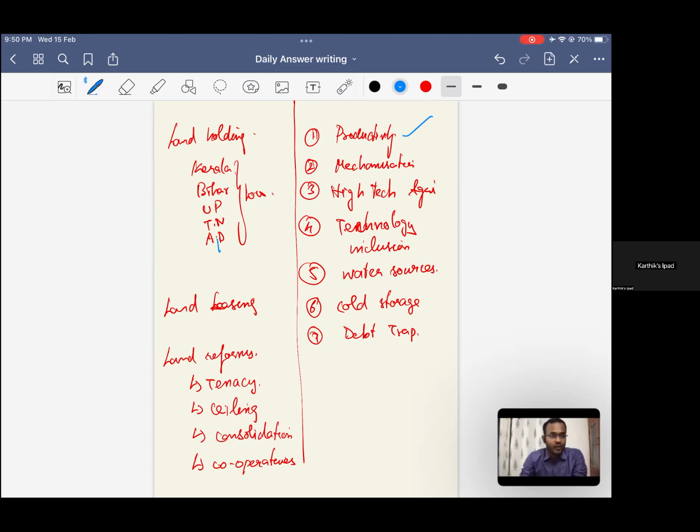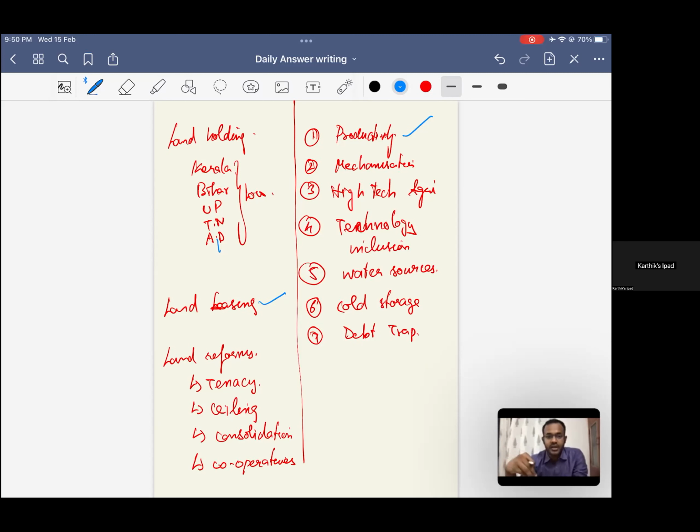If I have more landholding, I will invest a large amount in the land in terms of technology, water resources, better seed varieties, and a large amount of nutrition supplied through fertilizers. Because this is not being done, productivity is being affected. You can say that with respect to it, right? You can speak about land leasing and the problems existing with it, because of which farmers are not investing in the land. For example, drip irrigation has not been done, borewell irrigation has not been created, irrigation facilities are not being provided. Because irrigation facilities are not provided, agricultural productivity is low and agriculture is not being modernized.